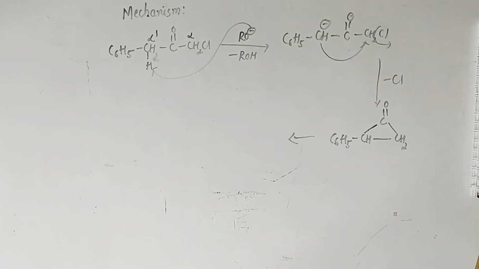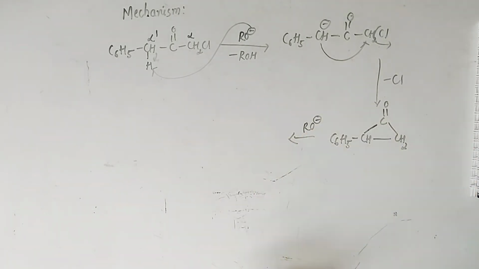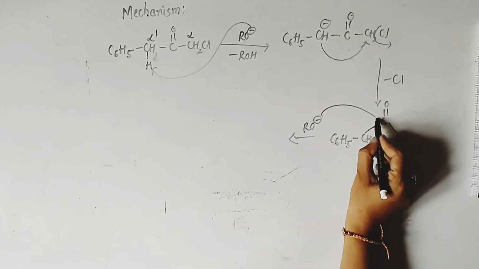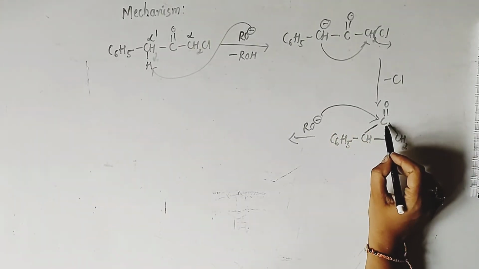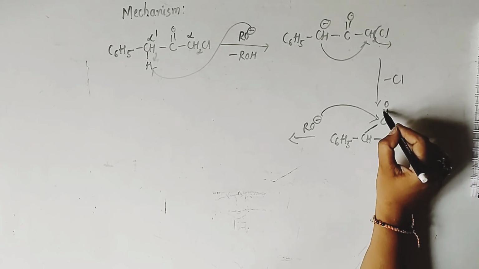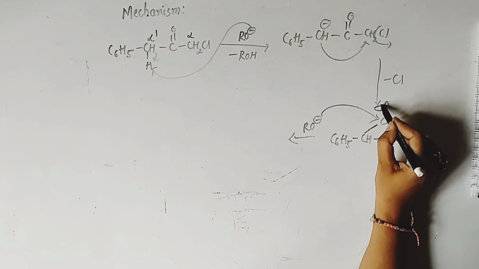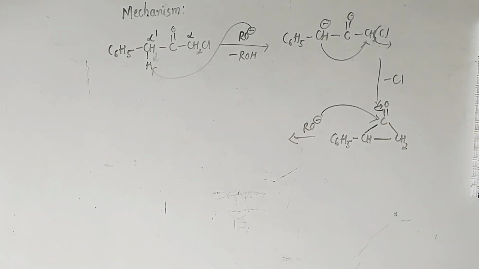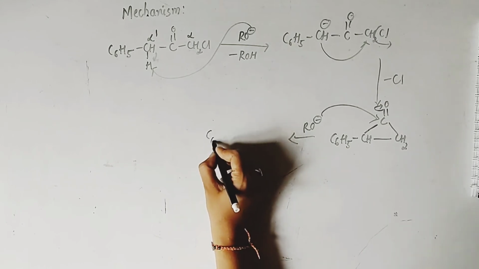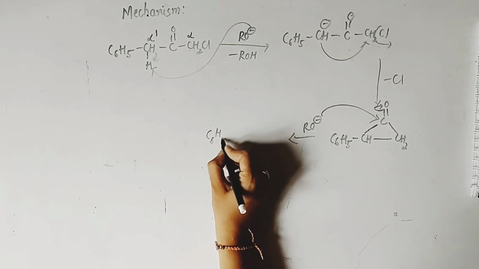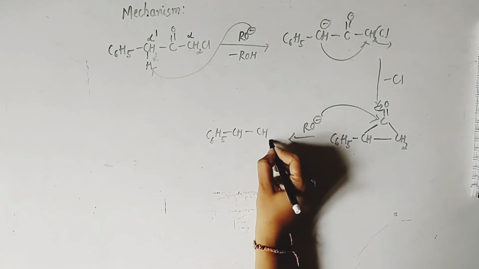Now in third step, once again the alkoxide will attack the carbonyl carbon. When the alkoxide attacks the carbonyl carbon, one of the pi bonds between the carbon and oxygen will break, and the electrons move towards the oxygen. So the intermediate compound we will get here is C6H5, and here CH, and this is CH2.